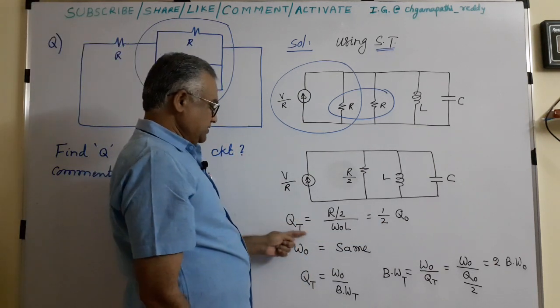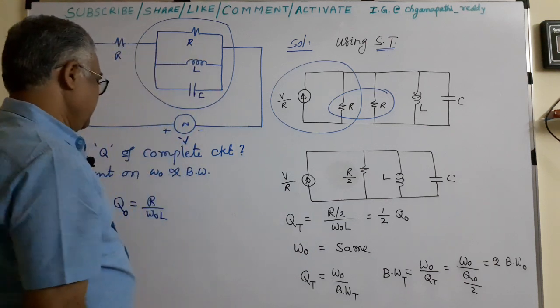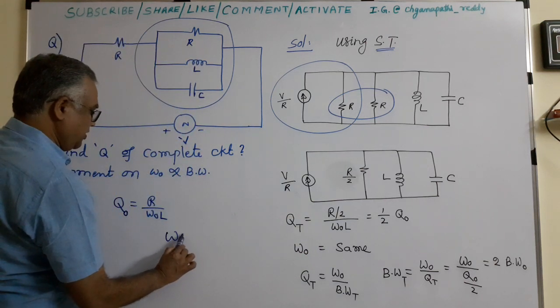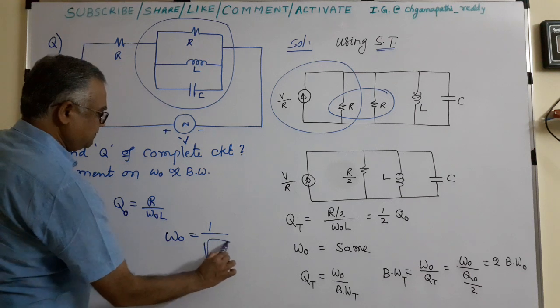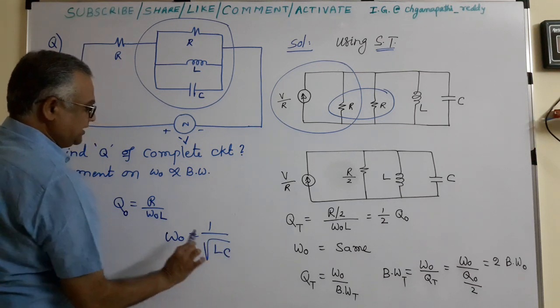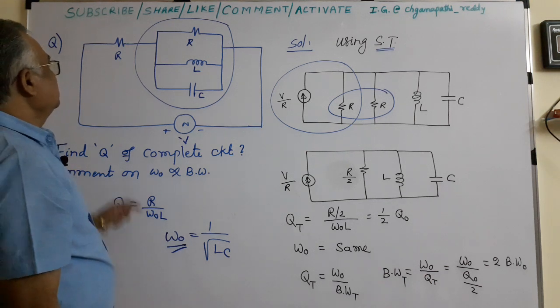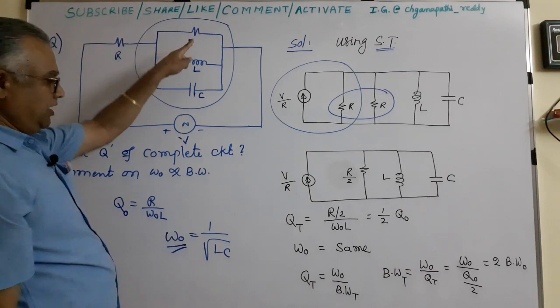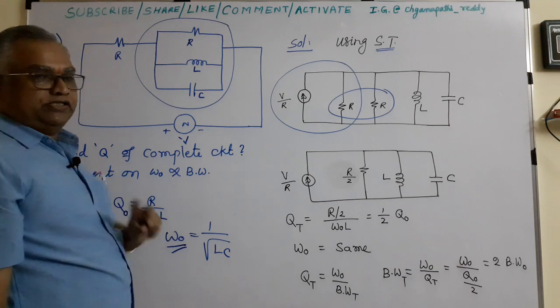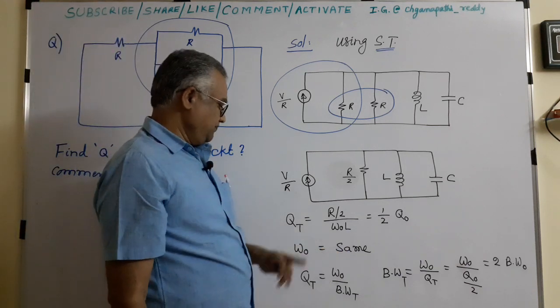Next, what happens to the resonant frequency? Resonant frequency formula is 1 by root LC. L and C are not disturbed, so omega naught remains the same. So with any resistance, series or parallel, the resonant frequency will not change.